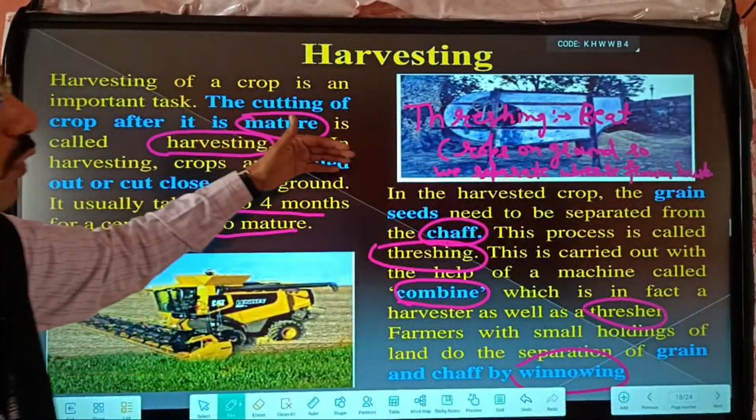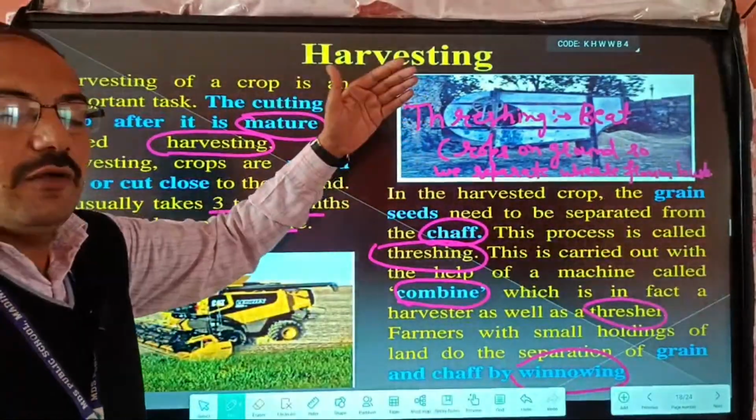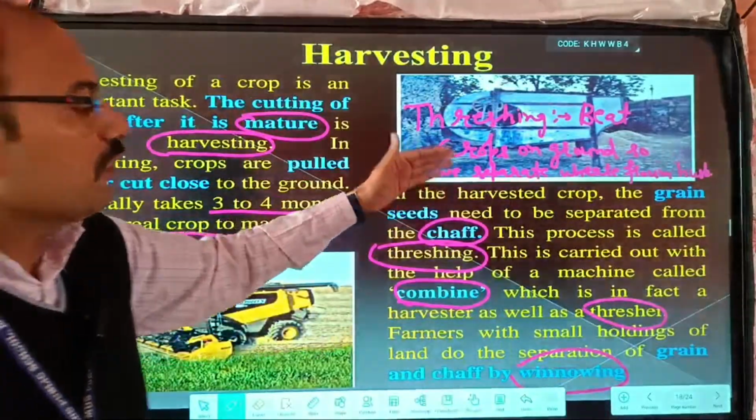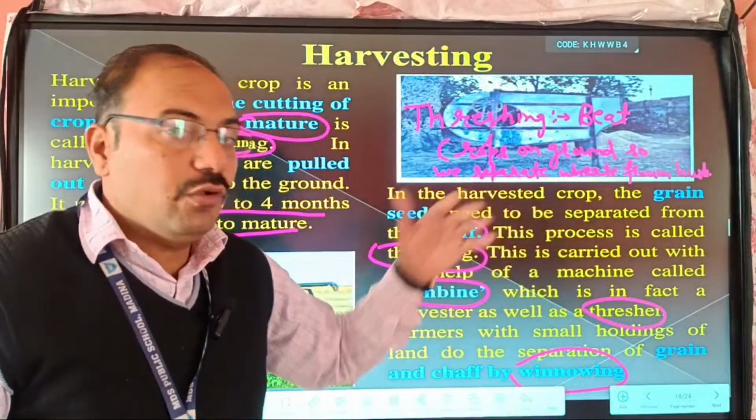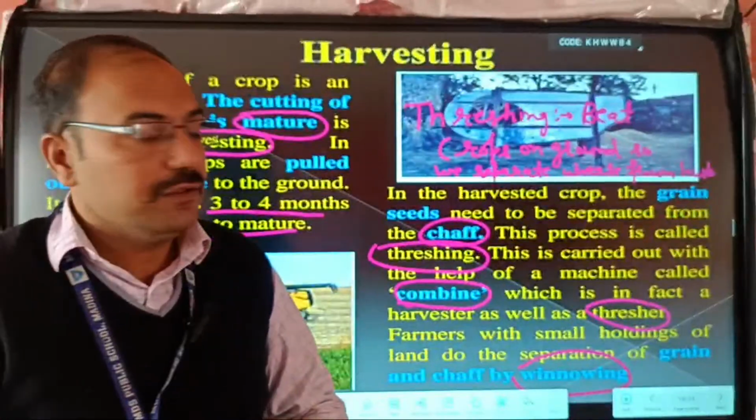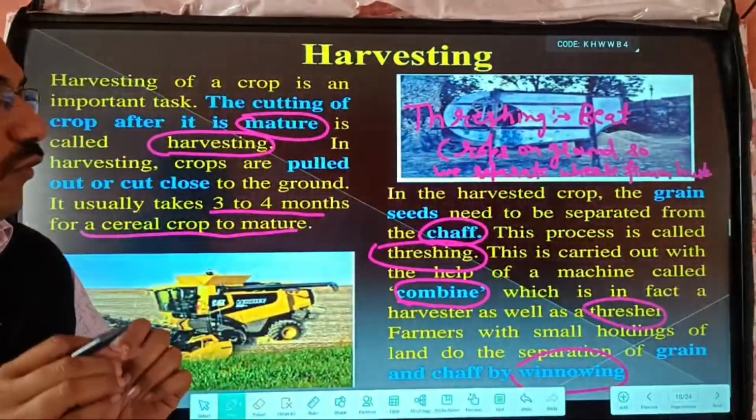What is it? Cutting the crop, then threshing, and after threshing, winnowing. Today, threshing and winnowing are done by modern machines that save a lot of time.